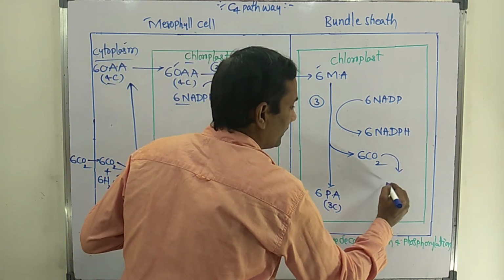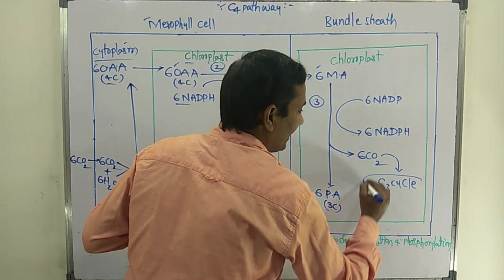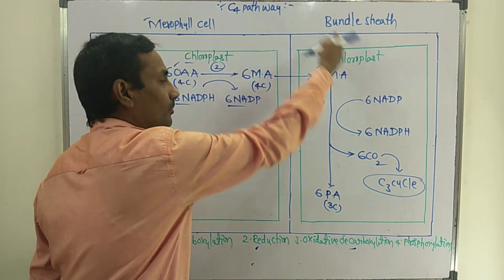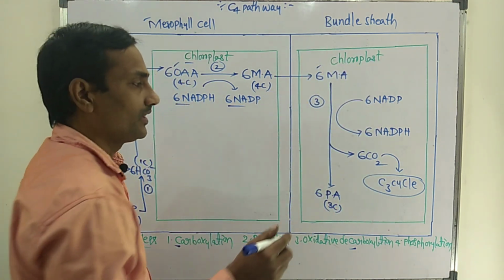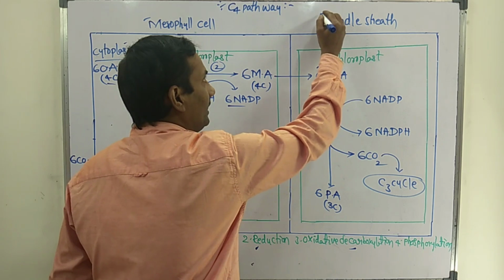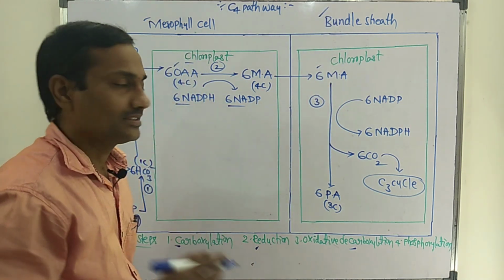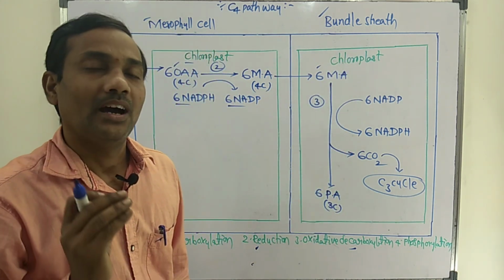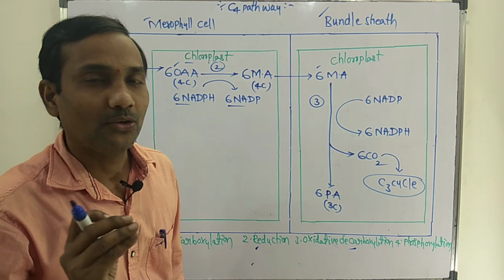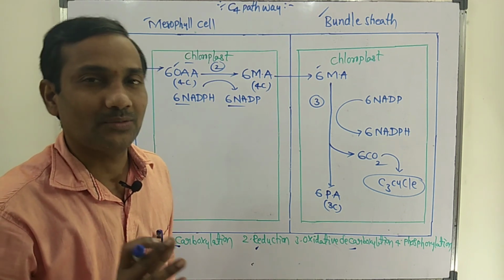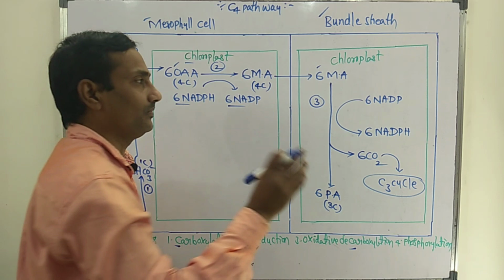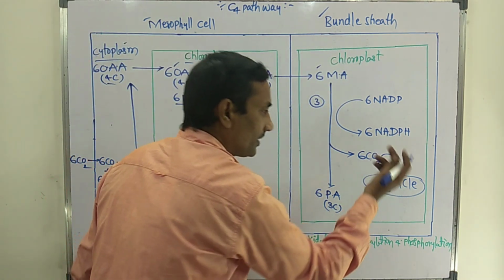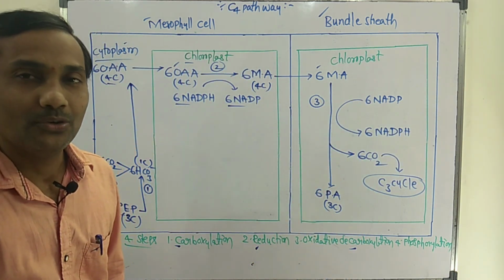This CO2 enters into C3 cycle, the main biosynthetic pathway that occurs in bundle sheath cells. The C3 cycle occurs only in bundle sheath cells, because in the bundle sheath cell chloroplast, RUBP, ribulose 1,5 bisphosphate, and Rubisco enzyme will be there. That's why CO2 is accepted by RUBP.